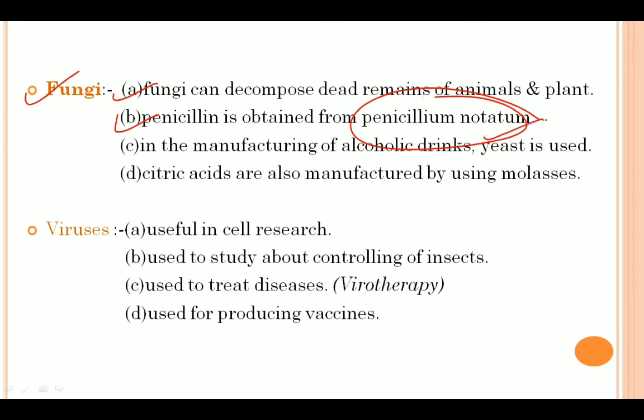Then they are also used for manufacturing alcoholic drinks, in which yeast, which is a fungus, is used. By the process of fermentation, alcoholic drinks are produced. Then they can also be used as citric acid producers by using molasses.